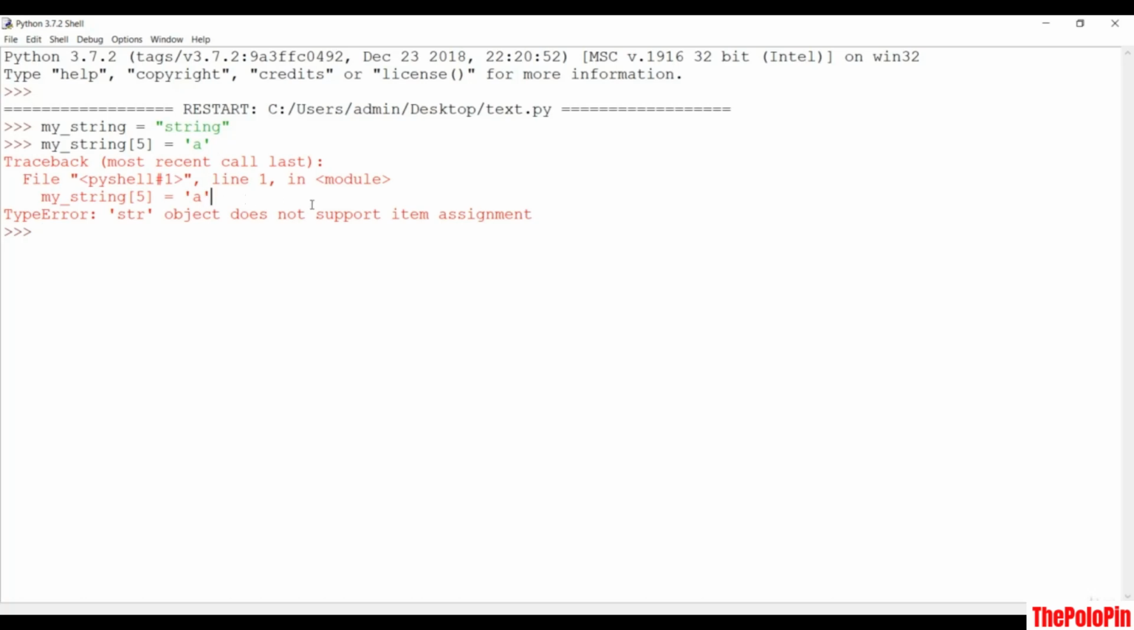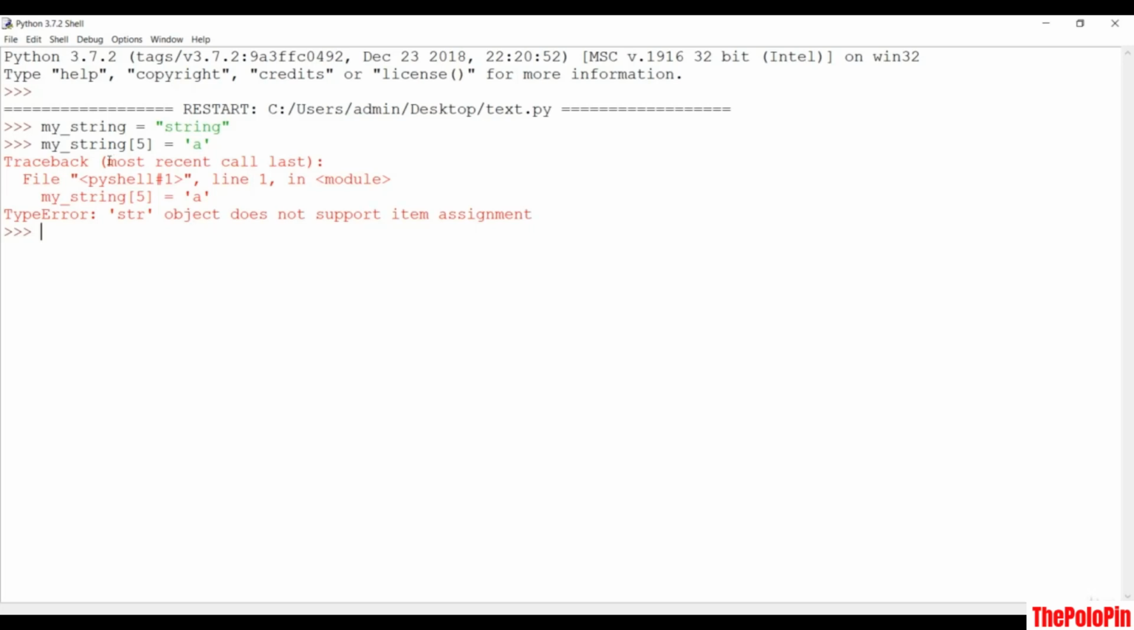So just remember that strings are immutable. That means the element of a string cannot be assigned. You cannot do this in the case of a string, but you can do this in the case of a list or any other data structures. But in the case of a string, this is not valid.